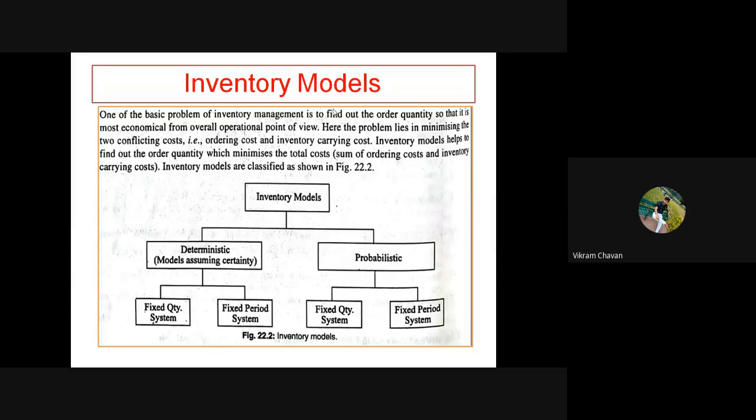Try to understand the difference between fixed quantity system and fixed period system. Fixed quantity system and fixed period system.